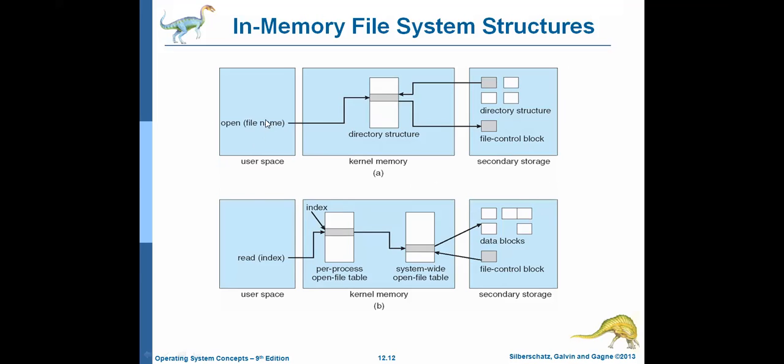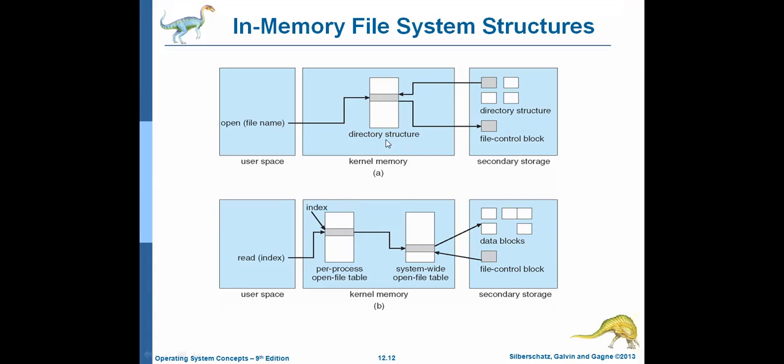Whenever we give a file name, the file we want to open, it will be sent to the kernel memory. The kernel is the main part of the operating system, the heart of the operating system. All the main functionalities of the operating system are handled by the kernel, and that is why it is called the heart of the operating system. So once we give a file name, it will be sent to the kernel memory.